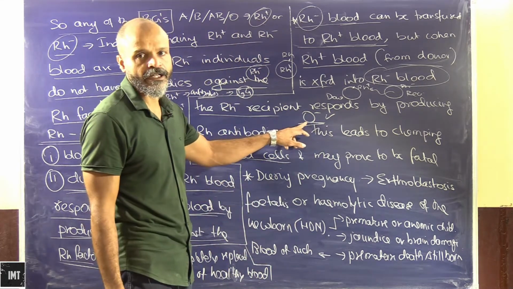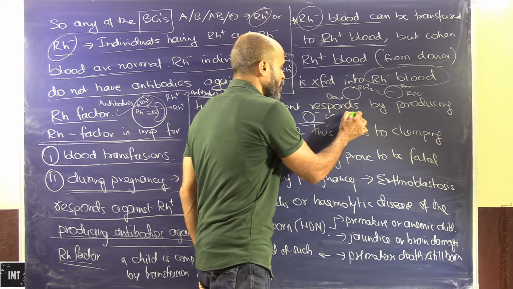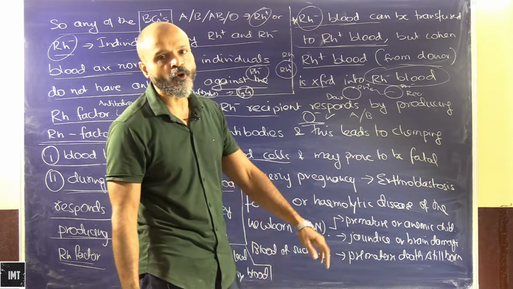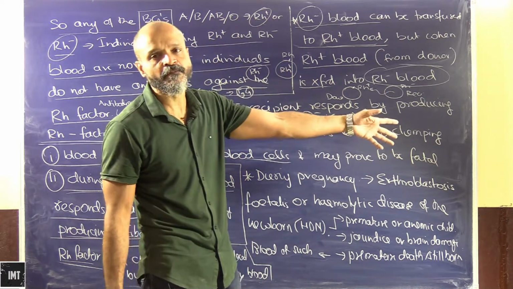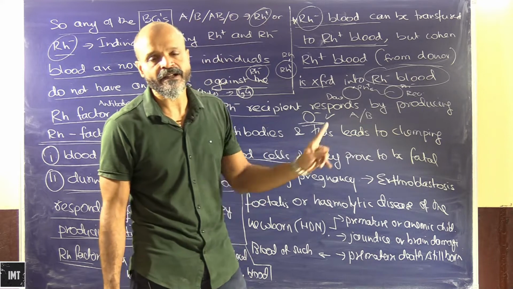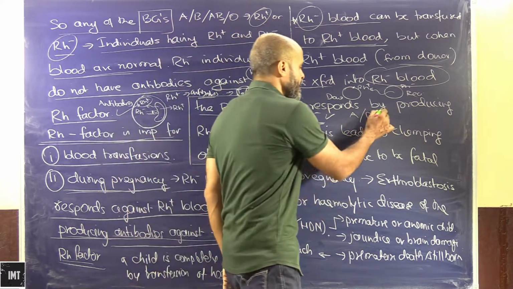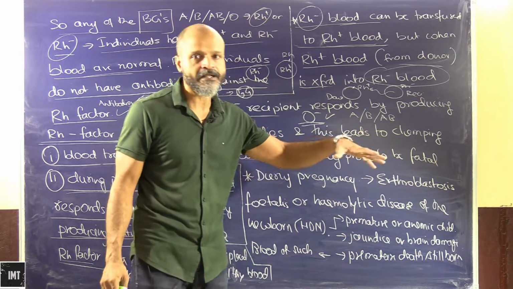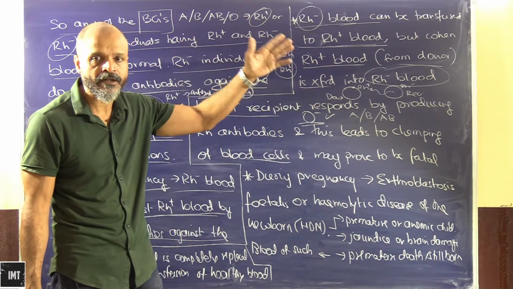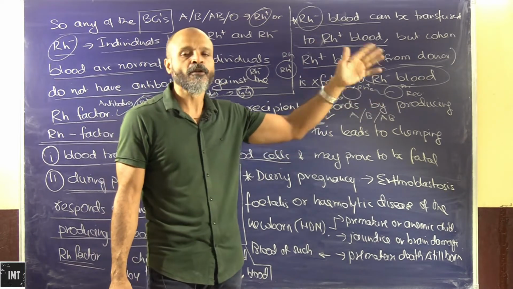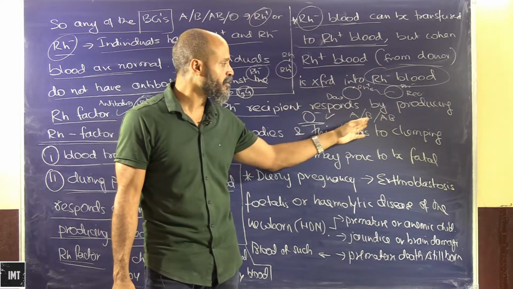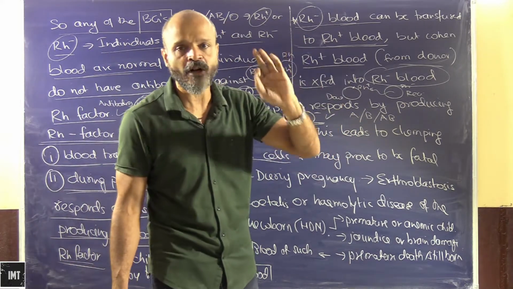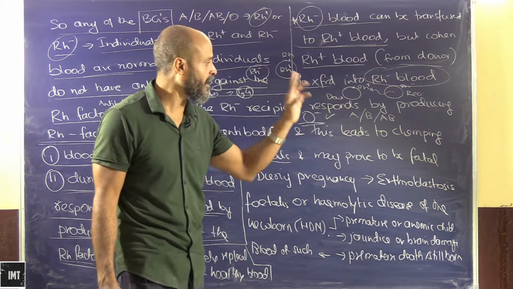Why? Because in the O blood group there is no antigen A and no antigen B, so there is no threat from the recipient's blood producing antibodies against A and B. There is no antigen AB as well, and that makes things all the more smooth, because no antibodies from the recipient's blood will be produced against these antigens, since they are not present on the surface of the RBC.